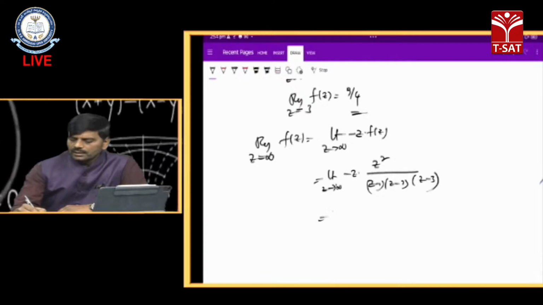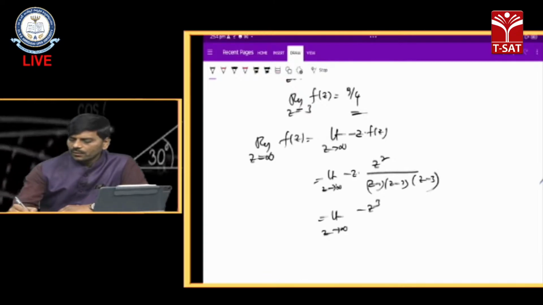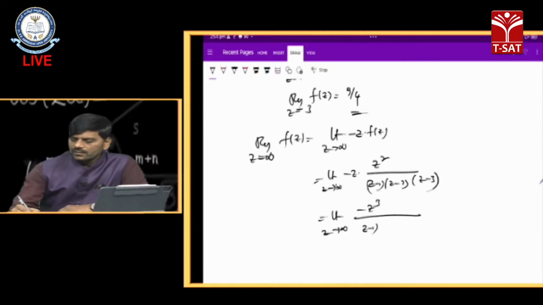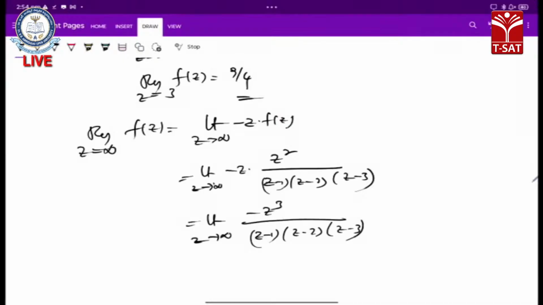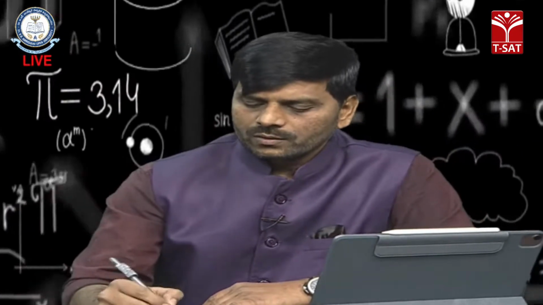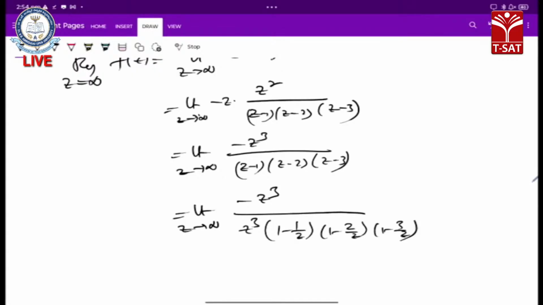So this is limit z tending to infinity of minus z cube by z minus 1 into z minus 2 into z minus 3. In the denominator we take z common from each factor, that is z cube. So that is limit z tending to infinity of minus z cube by z cube into 1 minus 1 by z, 1 minus 2 by z, 1 minus 3 by z here.